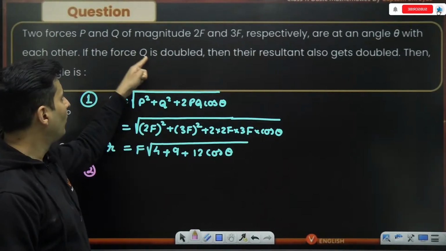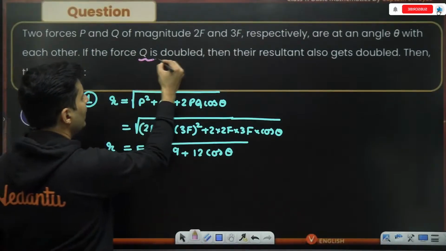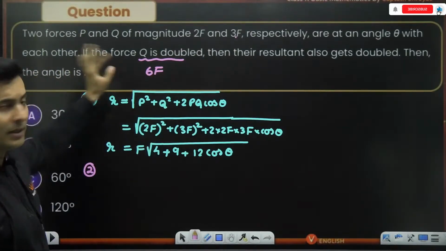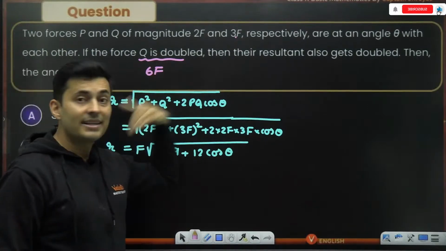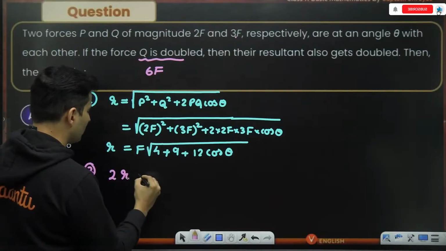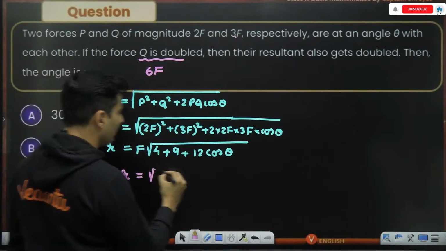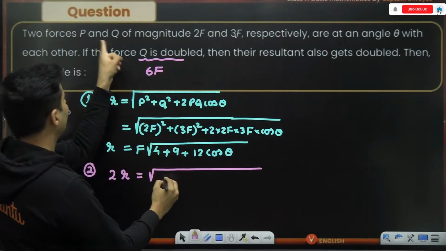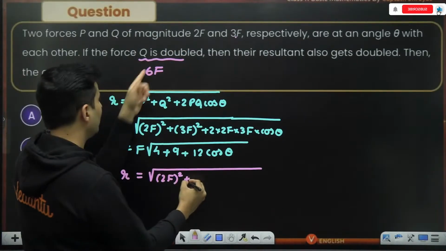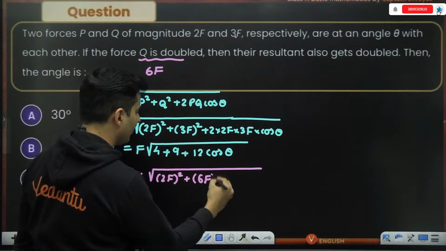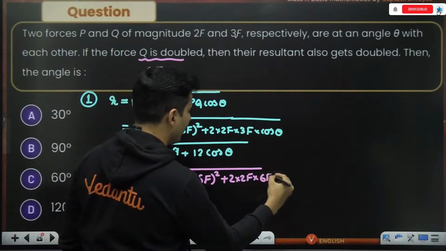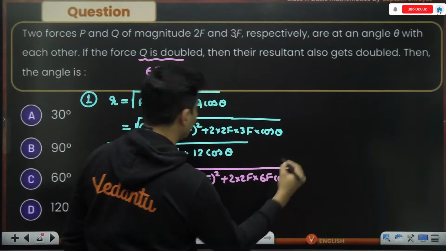When the force Q is doubled, that means instead of 3F, it will become 6F. Other forces remain as they are. So the resultant also gets doubled. That means instead of R, I am getting 2 times R. That will be nothing but root of, first magnitude still 2F, the other magnitude 6F, plus 2 multiplied by 2F multiplied by 6F times cos theta.